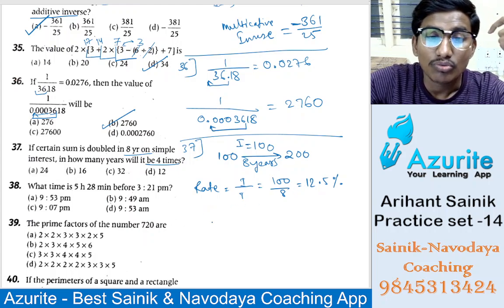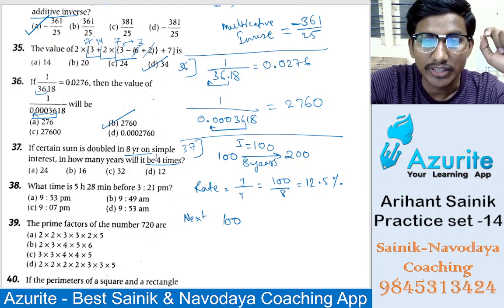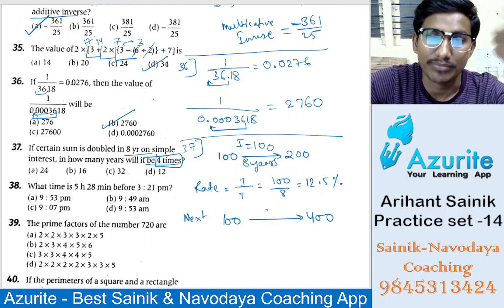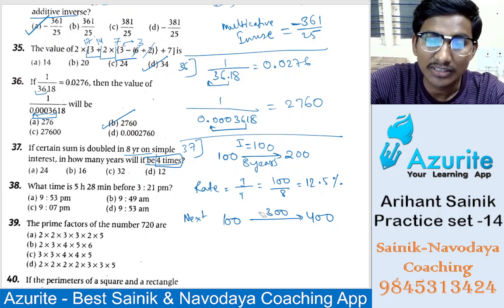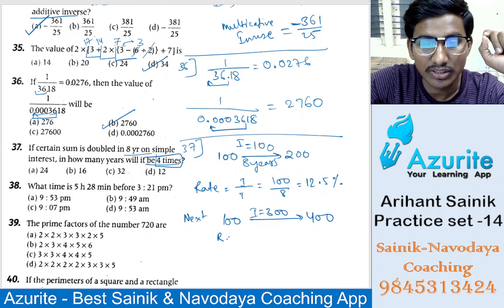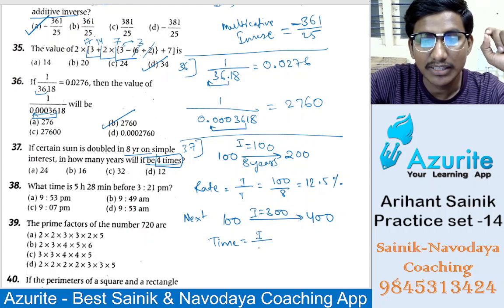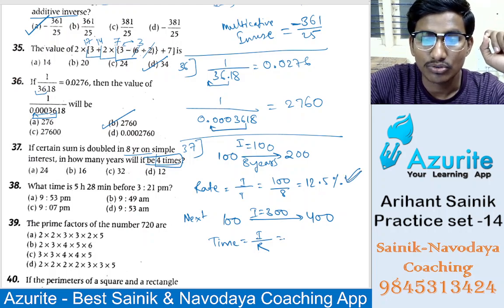Now it is telling 4 times, right? So 100 rupees should become how many? 400 rupees, 4 times. So how much we have to add? That is 300, that should be the interest. So how many years will it take? For that we have to take time is equal to interest divided by rate, because rate we know it is 12.5. So interest is 300 divided by 12.5.